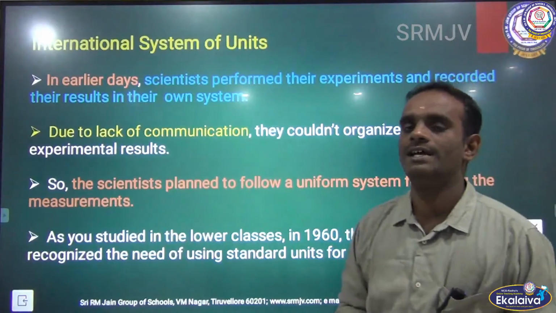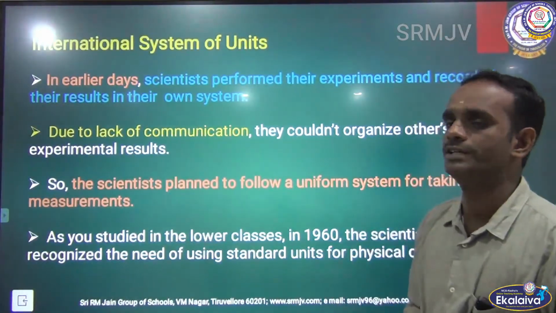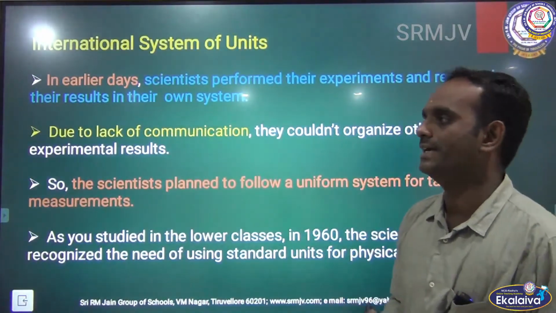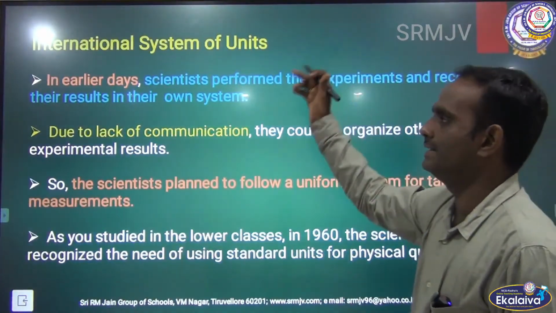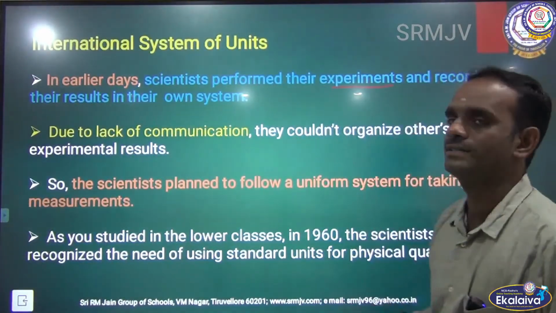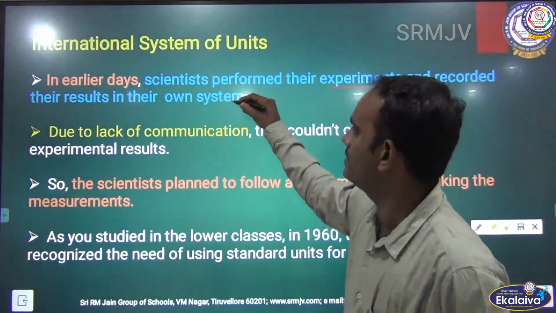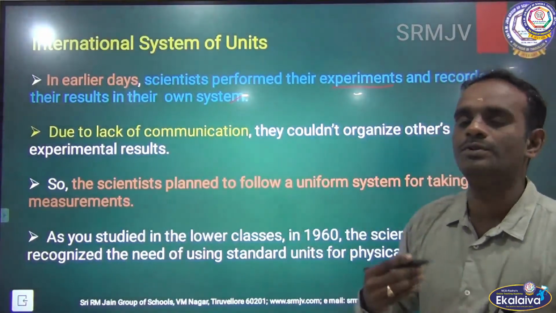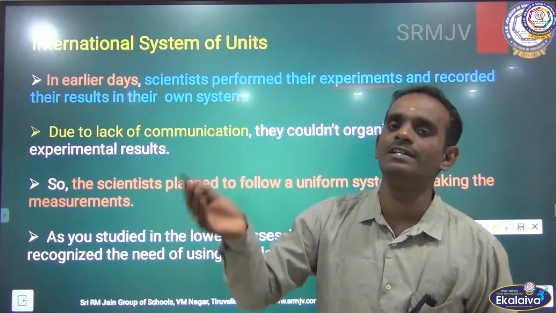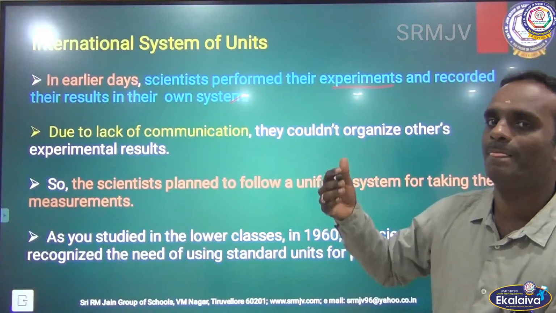The next one is the international system of units. In earlier days, scientists performed their experiments and recorded their values or results in their own system. Due to lack of communication, it was very difficult to understand.